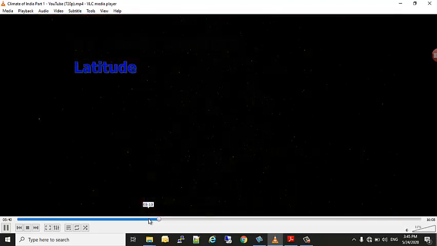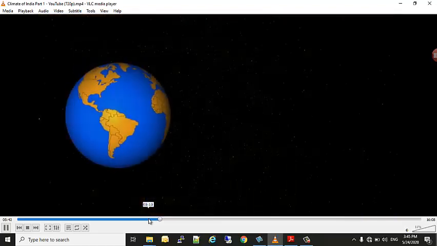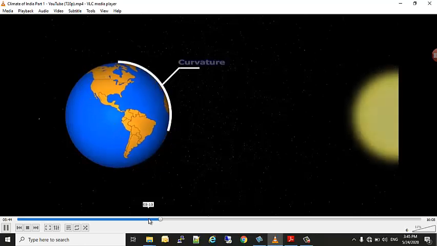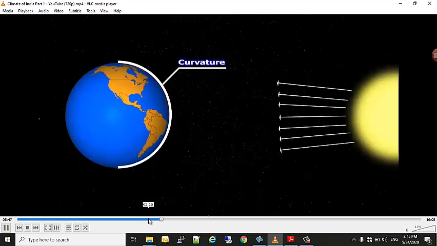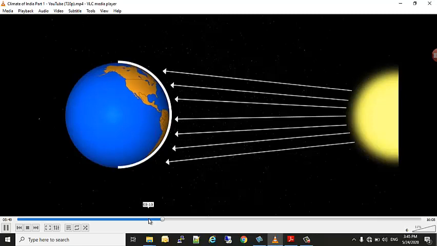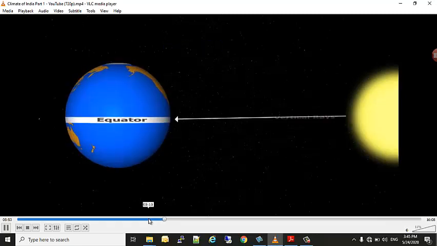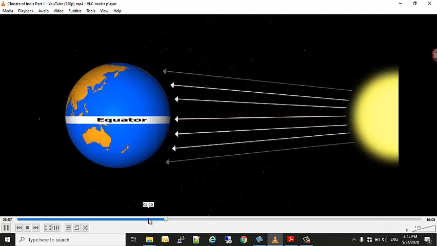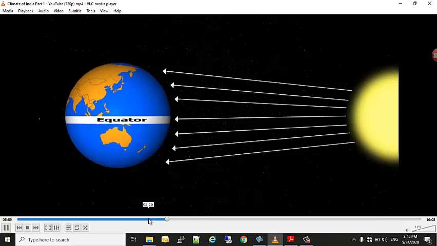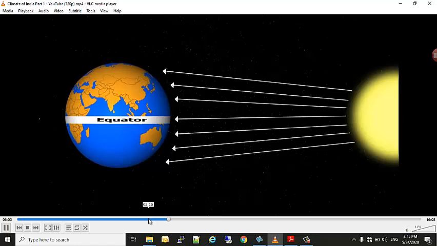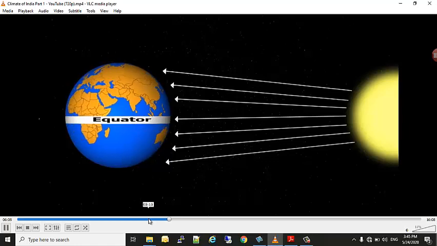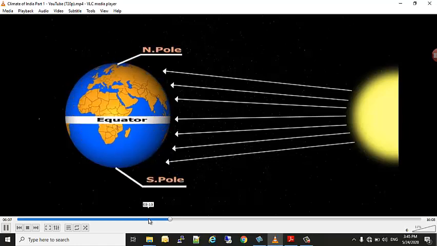If we take the first factor, latitude. The earth is spherical in shape. Due to the curvature of the earth, the amount of solar energy received varies according to the latitude. The equator receives vertical rays of the sun, and gradually, as we move towards the poles, the rays become slanting. So the air temperature decreases from the equator towards the poles.